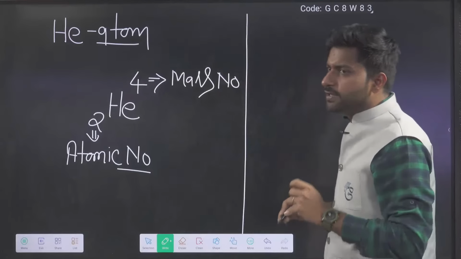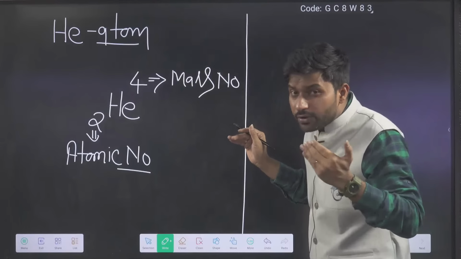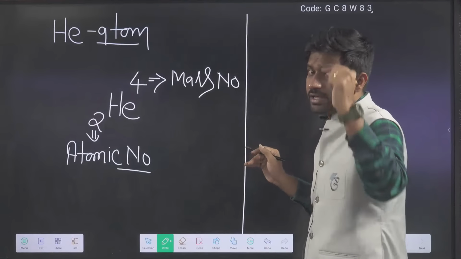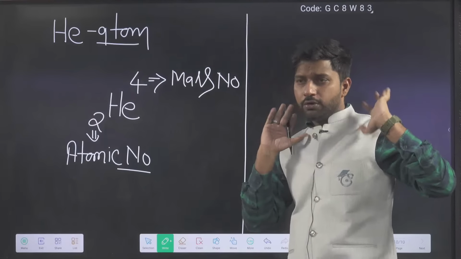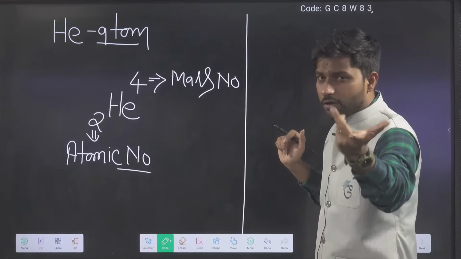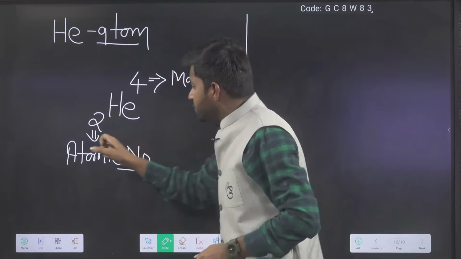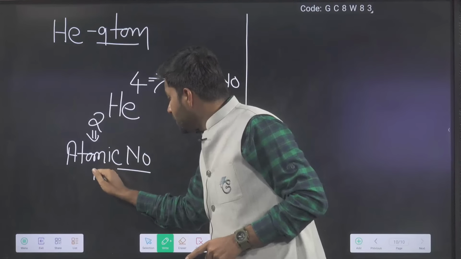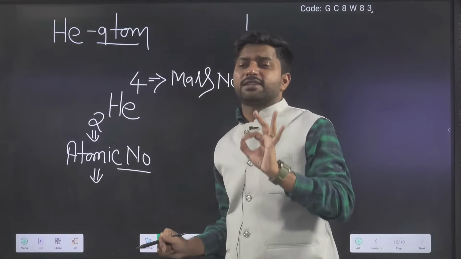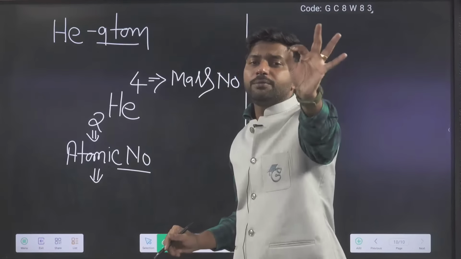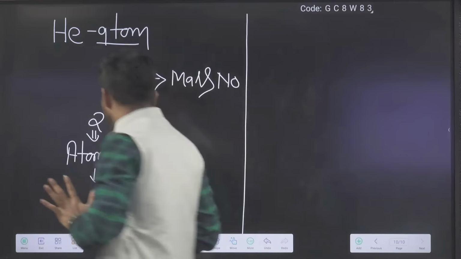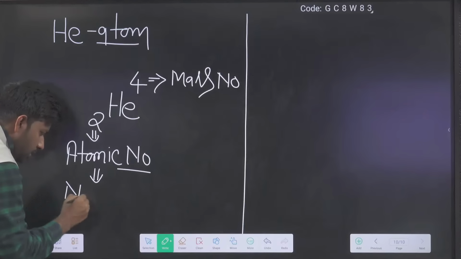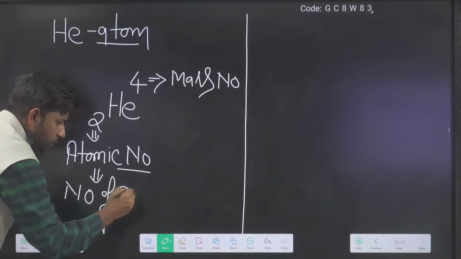Now if you count electrons and protons inside helium, because neutron we don't know, so we are able to count only electrons and protons. As I said, atomic number is nothing but the number of protons.